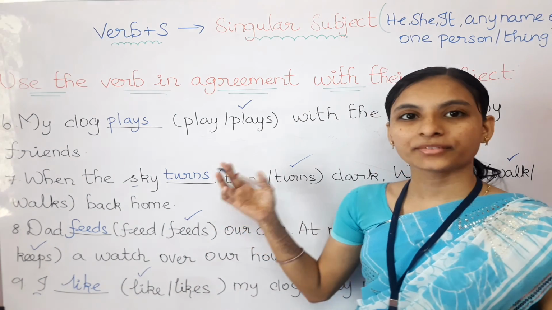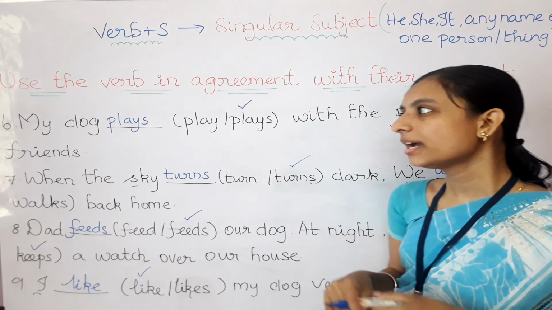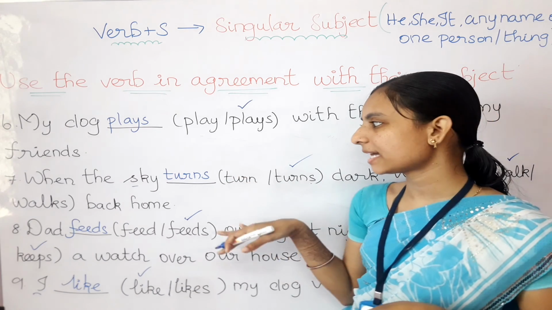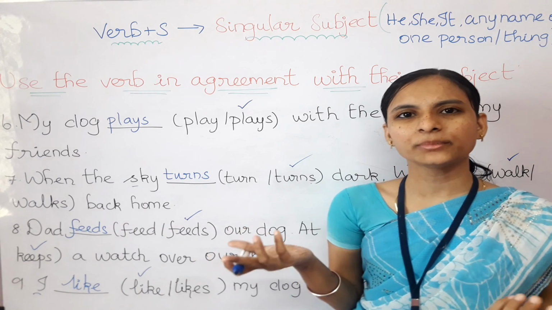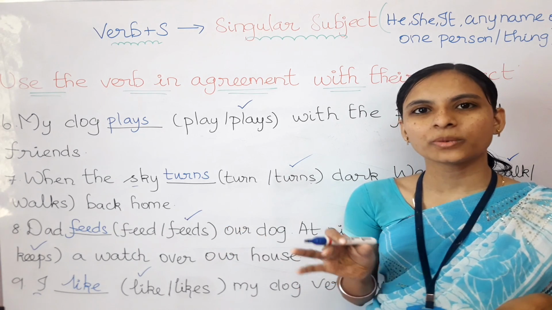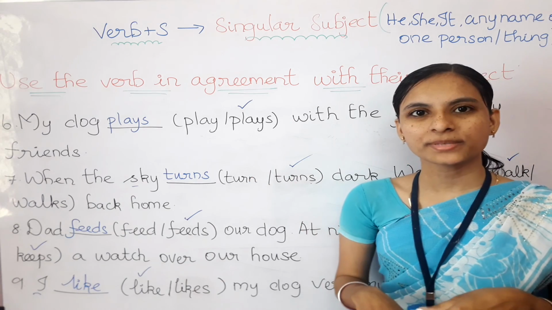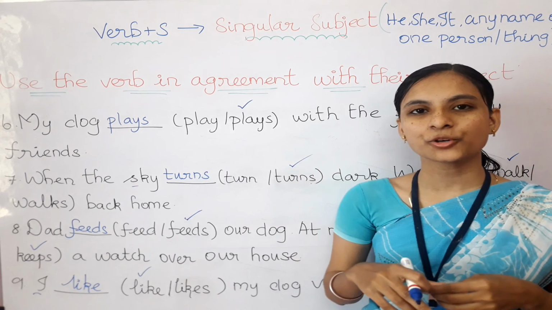So children, we have completed this exercise also. Check out the answer with this answer. Okay, if we have done correctly means very good. If we have done many mistakes or some mistake means no problem. Now try to learn from your mistakes and do other exercises also by yourself.